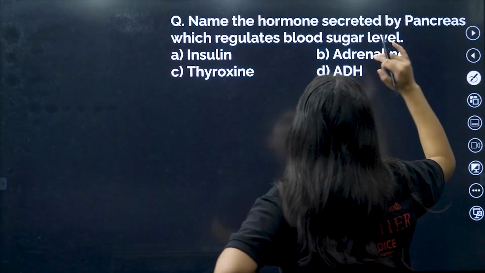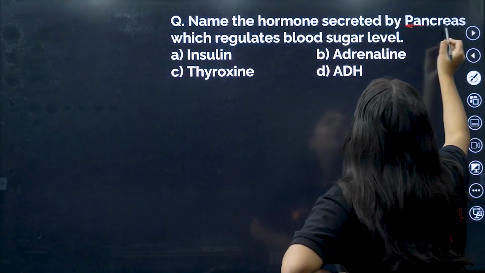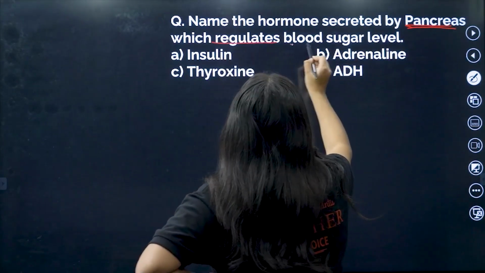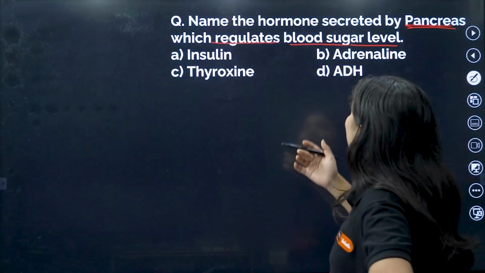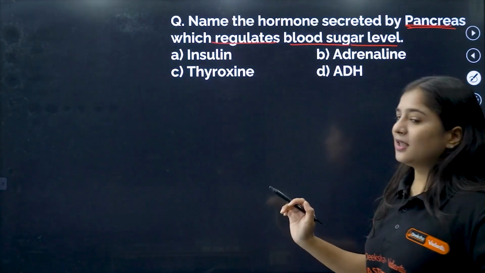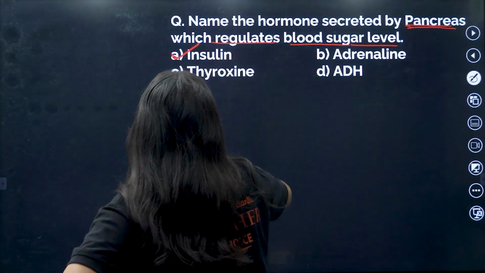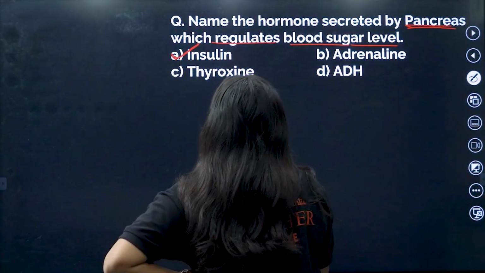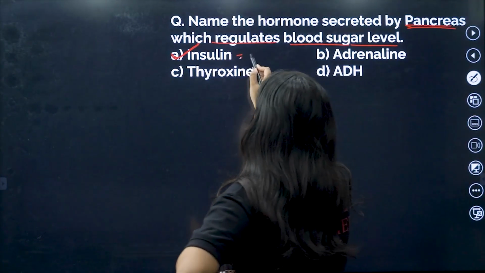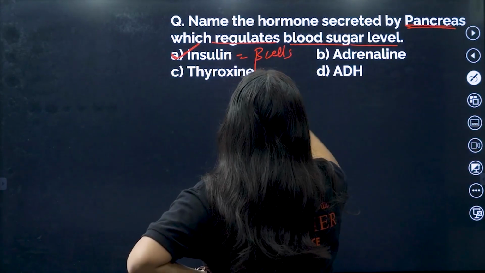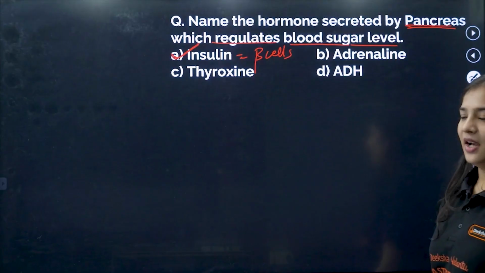Name the hormone secreted by the pancreas which regulates blood sugar level. I told you, which is that hormone which regulates blood sugar level? It's none other than insulin. I already explained this, right? So this insulin is secreted by which cells? Beta cells. Am I right? Beta cells. Are you clear about this, kids? Yeah, we'll move on to the next.